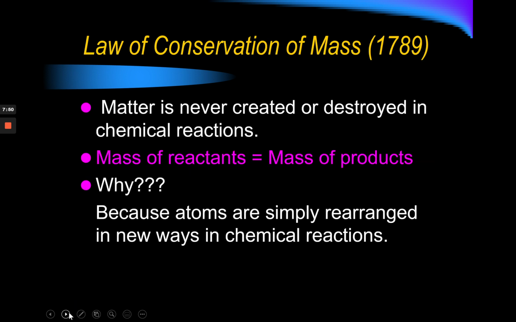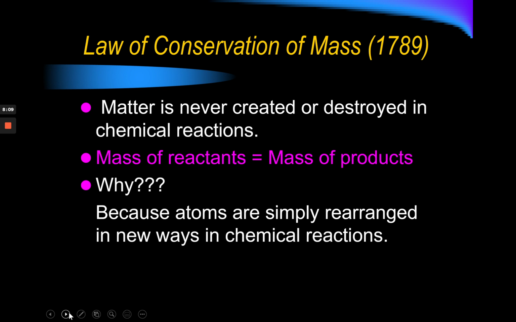The law of conservation of mass. When chemical changes occur, matter is never created nor destroyed in those reactions. What goes in, so the mass of the reactants, equals the mass of the products, the thing that comes out. Why is that?